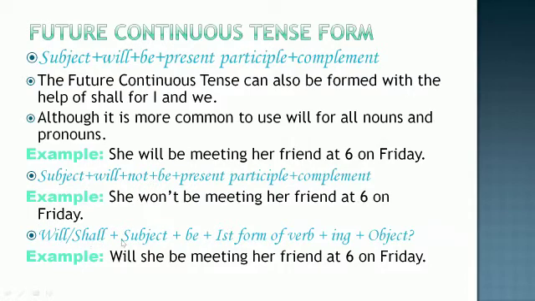Will or shall, the subject, be plus verb and ing plus object, and a question mark at the end. In the first two sentences, we were using will after the subject. Here we are using will before the subject because we have to make it a question. Will she be meeting her friend at 6 on Friday? There should be a question mark at the end here.